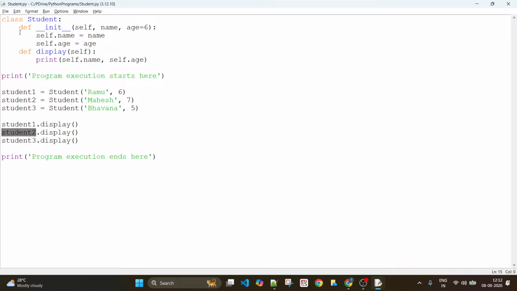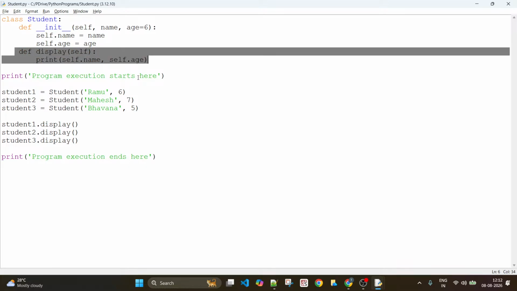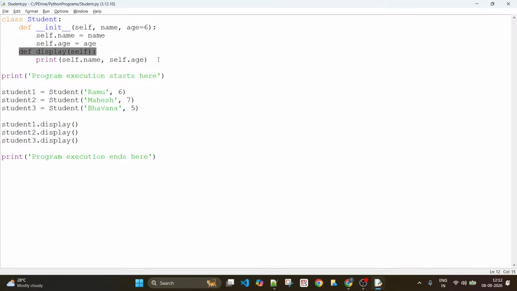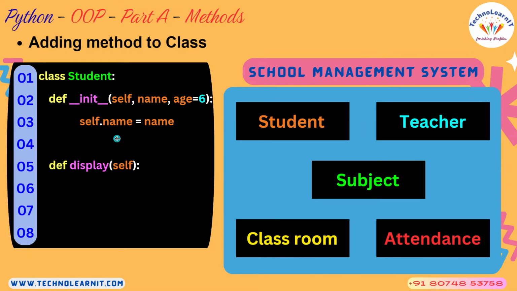Makes sense. So this is how you can keep adding more and more methods to the class. Constructor is very helpful. You should always treat it as a must. And methods, it is up to you how many methods or operations you want. These methods are nothing but operations. Whenever you want to display the details of the student, call the operation display, using that object. That's all. So that's what we're trying to understand here.